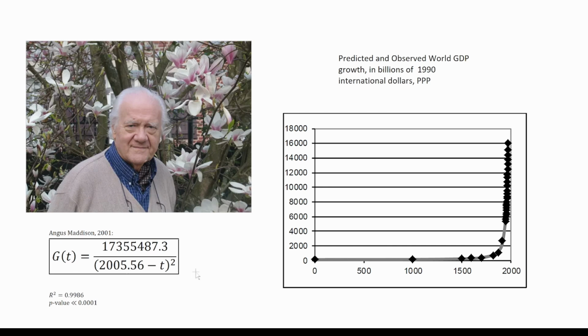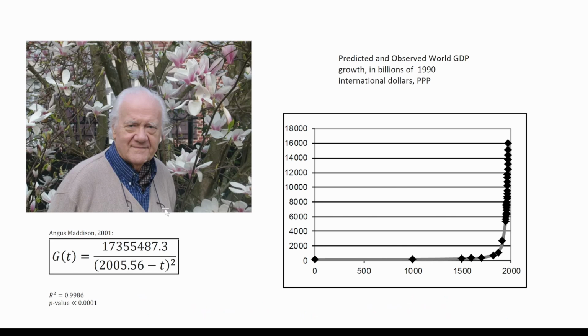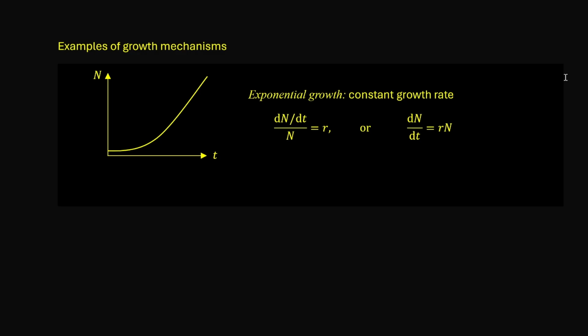This formula is obviously now obsolete, but it is quite a remarkable fact that over 2,000 years, both the world's population and the world's GDP evolve over time according to simple formulas. And we call the form of the formula for G(t) quadratic hyperbolic growth because of the square on the denominator. So the question is, can the dynamics of the world's population and GDP be explained by some kind of mechanism? And that is our next goal. Let's look at some examples of growth mechanisms. Perhaps the most famous mechanism is exponential growth.